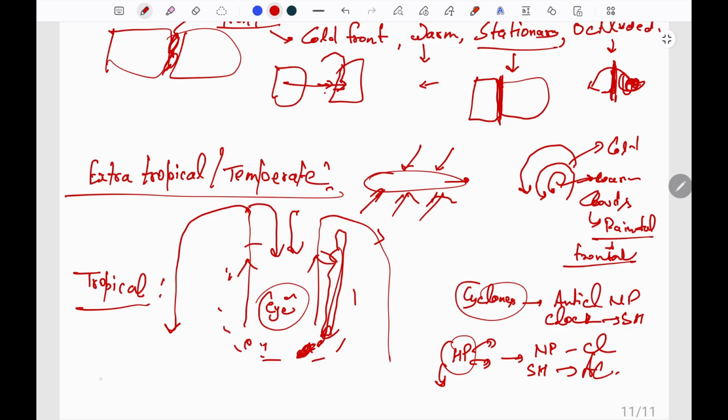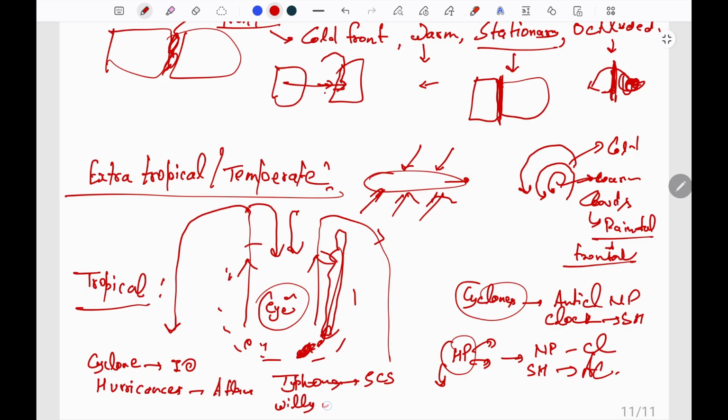And these tropical cyclones are known by a number of names such as cyclones in Indian Ocean, hurricanes in Atlantic, typhoons in South China Sea, and willy-willies in Western Australia.